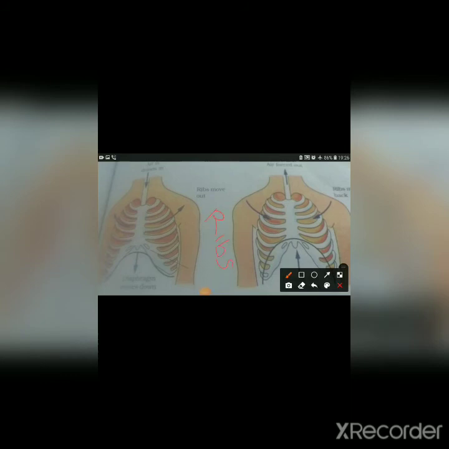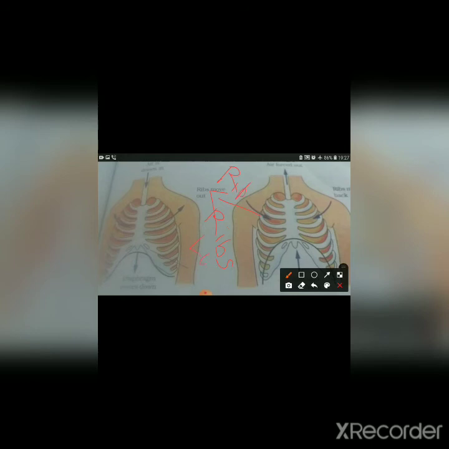Now what are ribs? We can say ribs form the rib cage. As we all know, our whole body is supported by a skeleton, right? In our whole body there is first the skeleton, and inside it a joint structure of muscles and bones is included. So what is the work of ribs? Ribs look like a cage, as you are able to see here. So it protects the lungs.